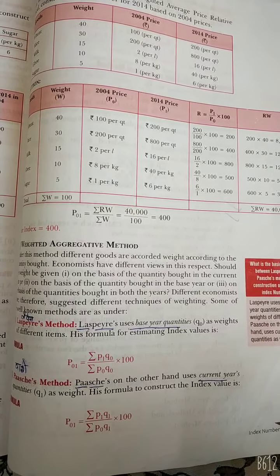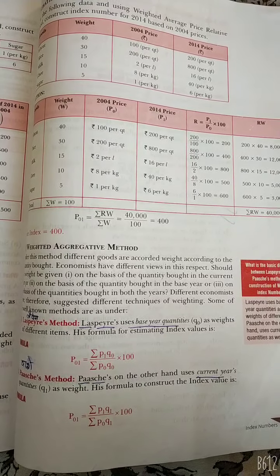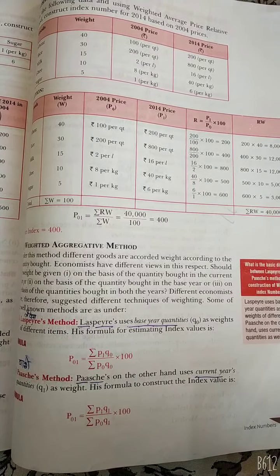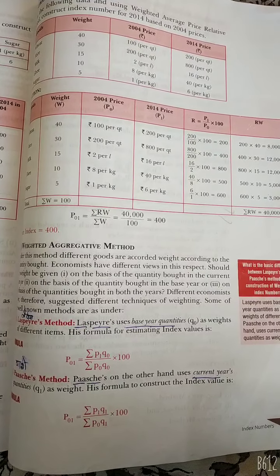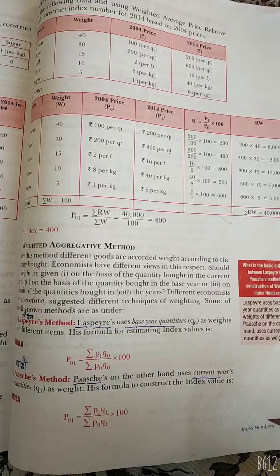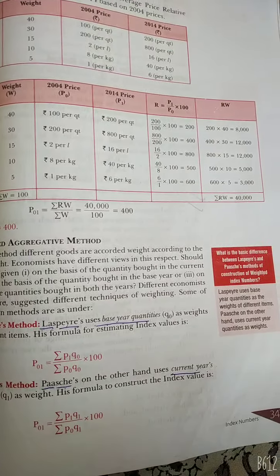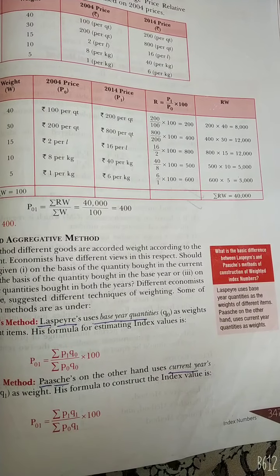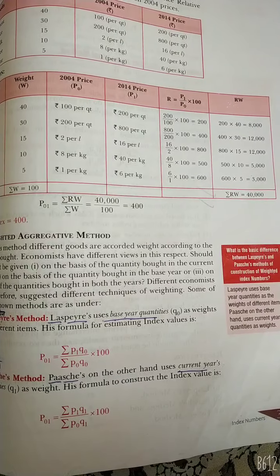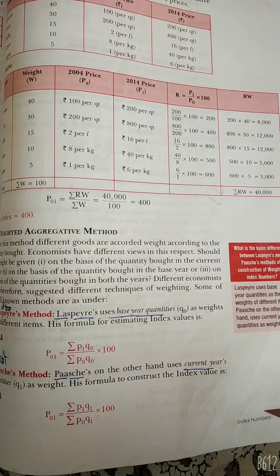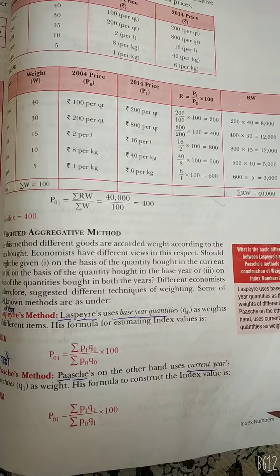First, Laspeyres method. Laspeyres used the base year quantity, that is Q0, as the weight of different items. His formula for estimating the index number is P01 is equal to summation P1 Q0 upon summation P0 Q0 into 100. Next, Paasche's formula, on the other hand, uses the current year quantity, that is Q1, as the weight. His formula to construct the index value is P01 is equal to summation P1 Q1 upon summation P0 Q1 into 100.